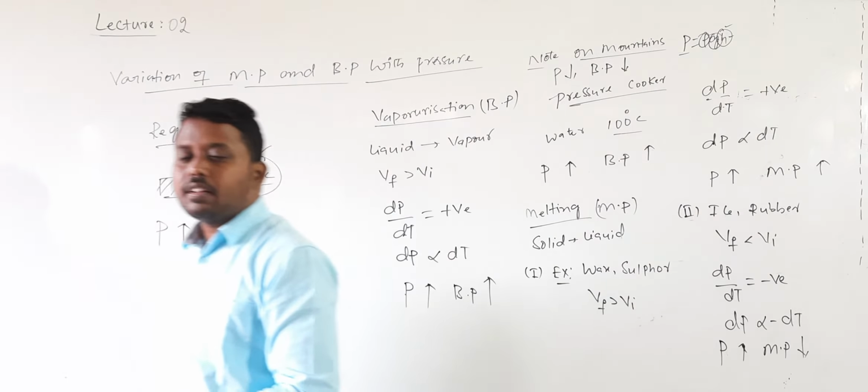After completion of this, next we will discuss the triple point. What is the meaning of triple point? Triple point is the pressure and temperature at which the three states of matter are in equilibrium.